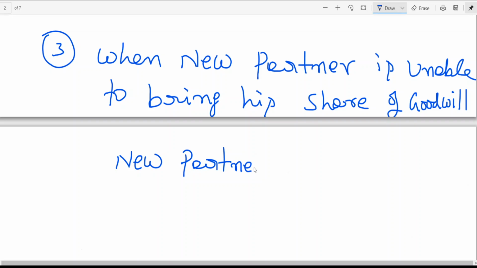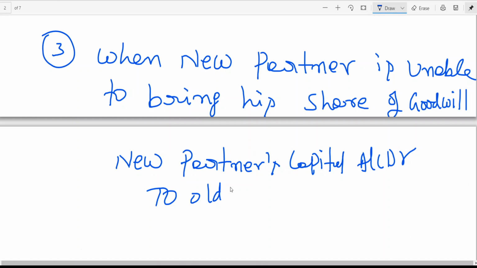New partner's capital account debit to old partners' capital account.